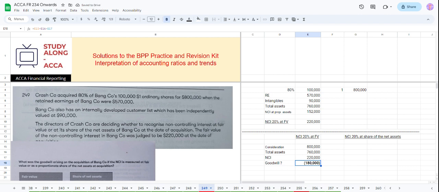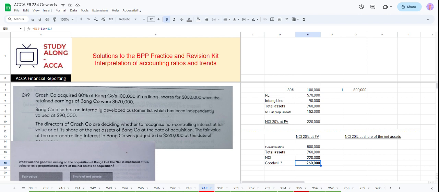What we had done before was not right; we would rather add it. So 260 will be the goodwill if NCI is valued at fair value.